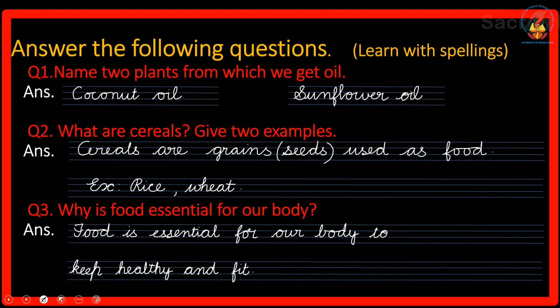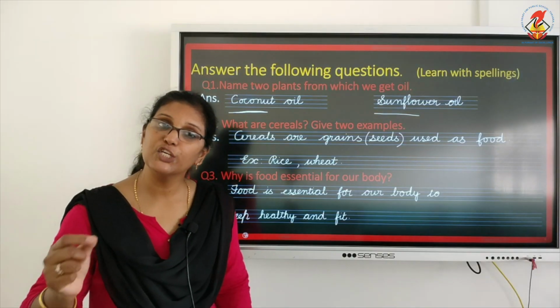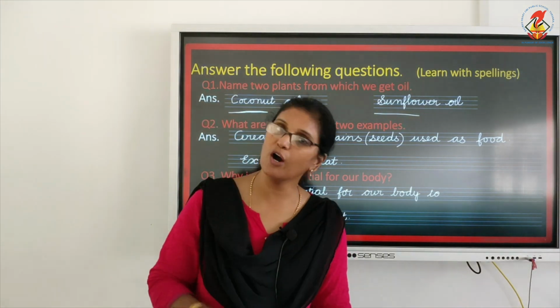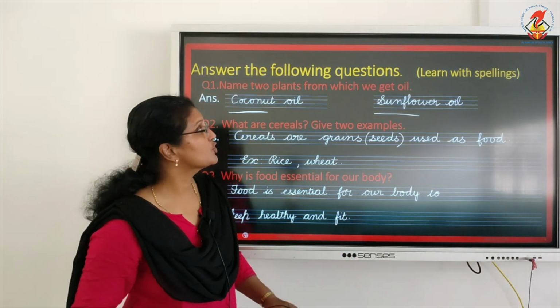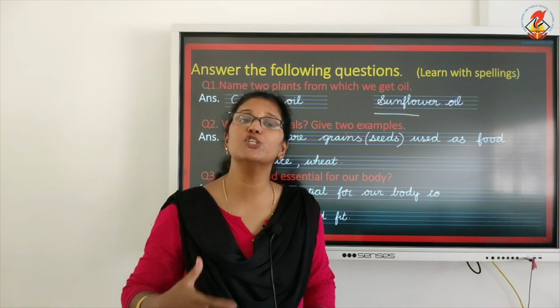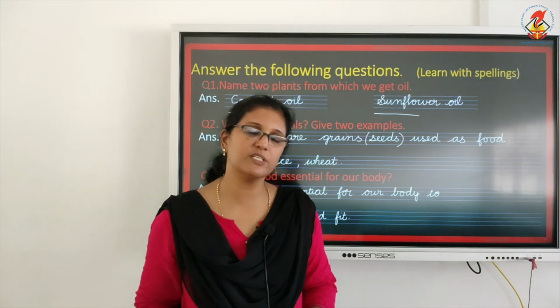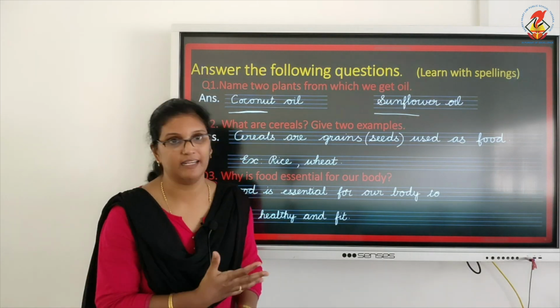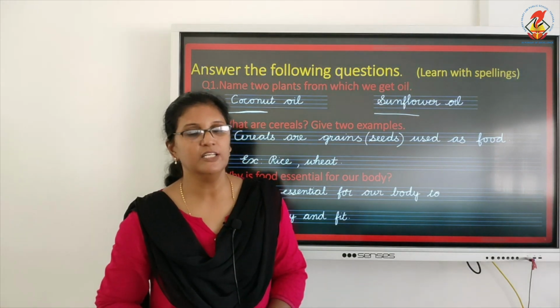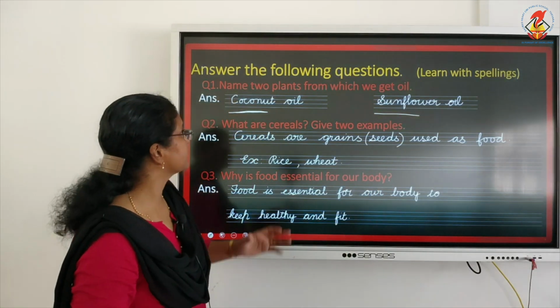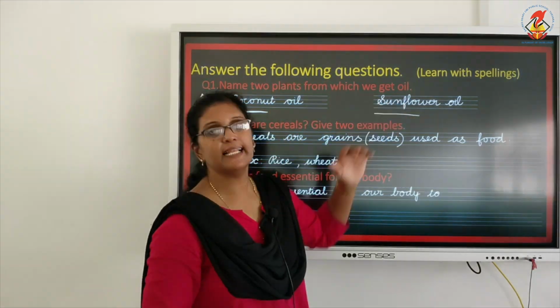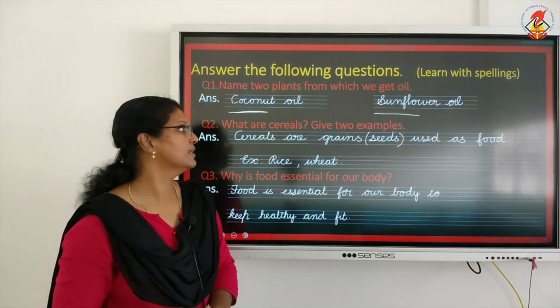I have given here coconut and sunflower. But you can write mustard, olive, any two oils which you like, what you use in your house, what mama uses for cooking. Not necessarily these. I have just given two examples, coconut oil and sunflower oil.